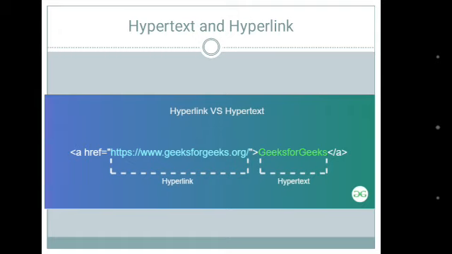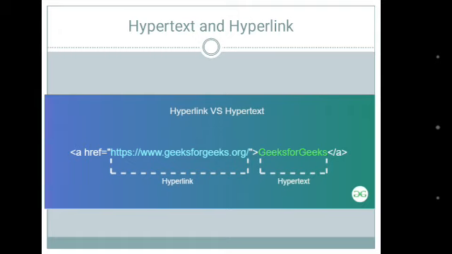The hypertext is the digital text which includes information in various media formats, might be text, graphics, sound, images, videos, and all this. And hyperlink is what? It's a form of graphic or text where we can click, and the linked document or page will open.